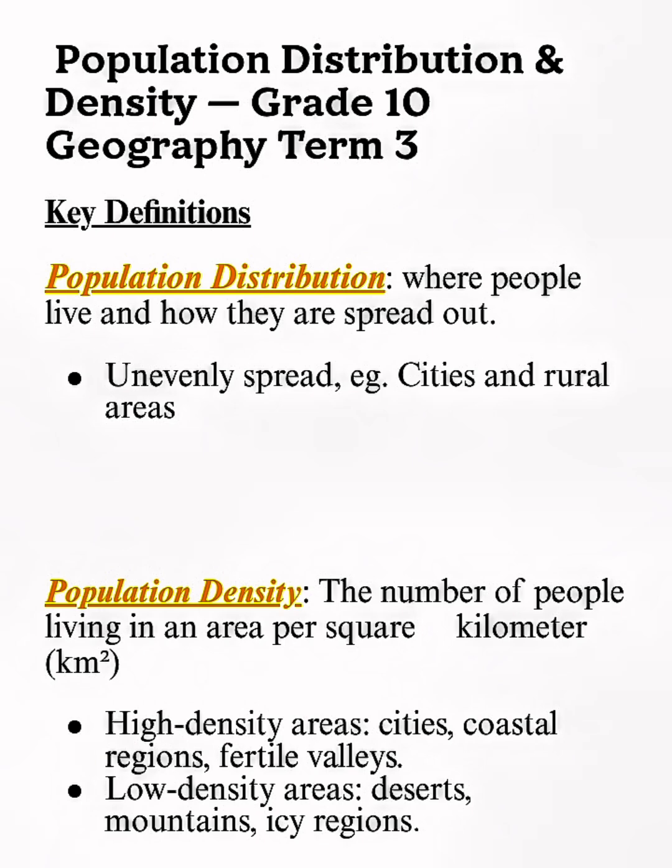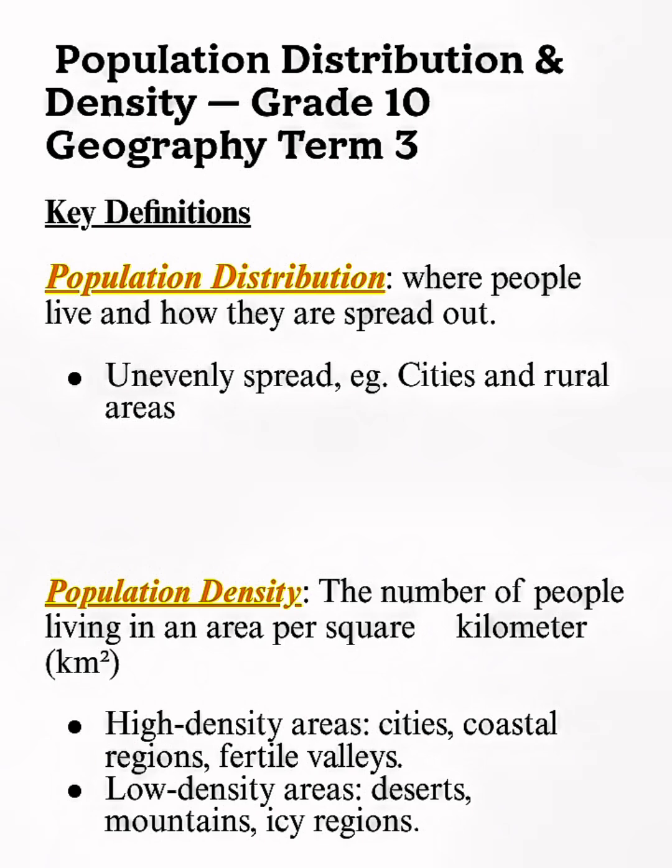In cities, people are spread out. In cities, there are a lot of people spread out, but in rural areas, there's not so much a lot of people. Okay, the next definition, population density. Population density is the number of people living in an area per square kilometer.